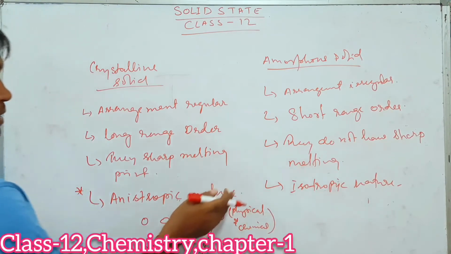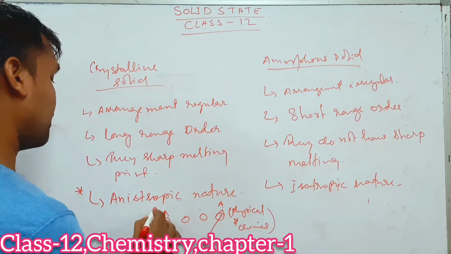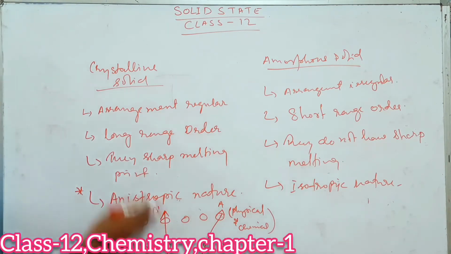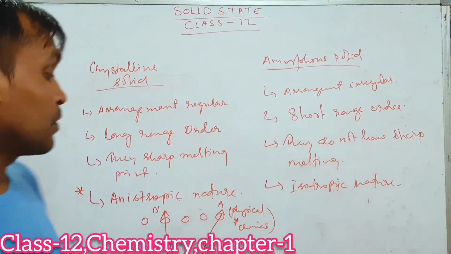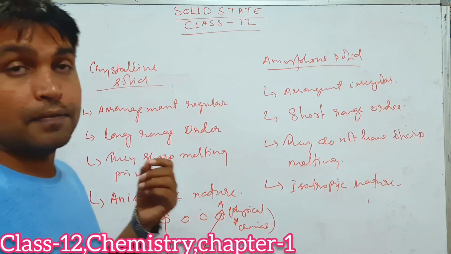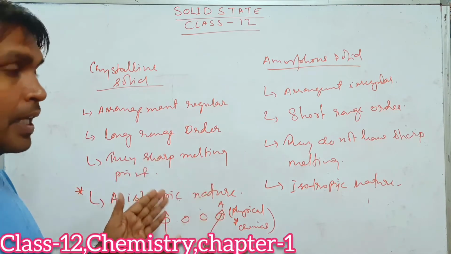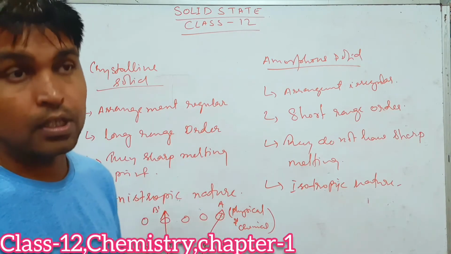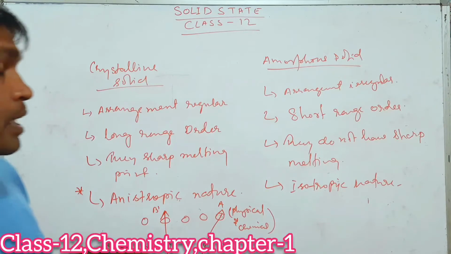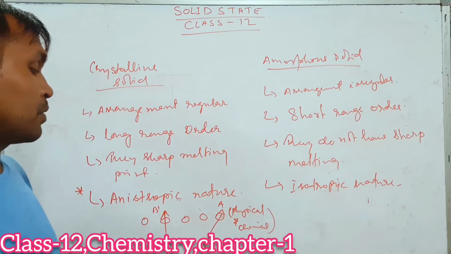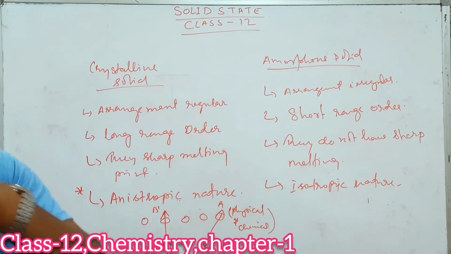In this direction the physical and chemical properties of the substance are different, and if you go in the direction B to B dash, you will find that the physical and chemical properties are different again. Those substances in which the physical and chemical properties are different in different directions are said to have an anisotropic nature. So crystalline solids are anisotropic, because they have different physical and chemical properties in different directions.